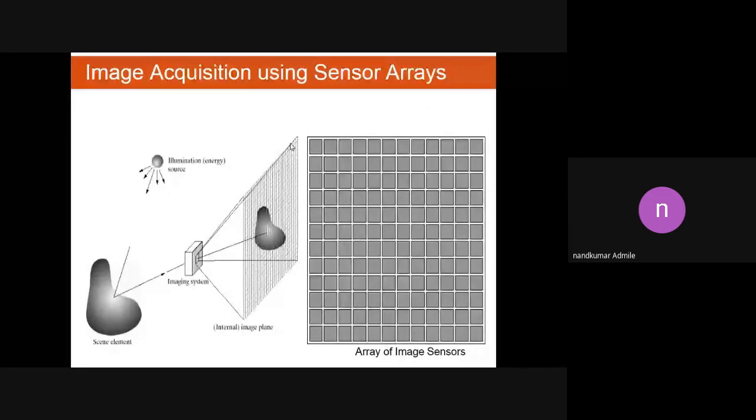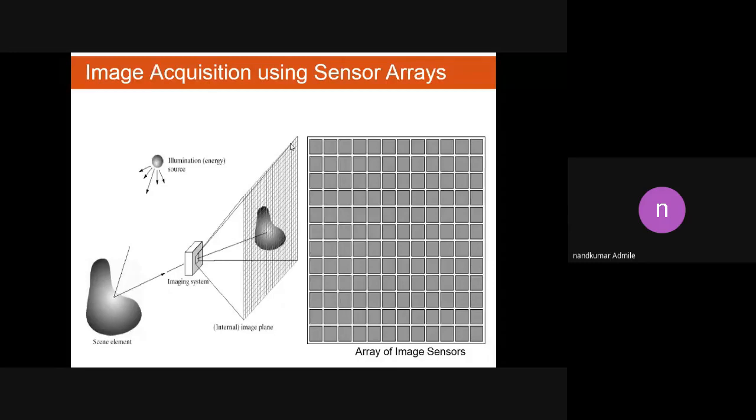Again, there is a small disadvantage of this sensor strip: sometimes it is not able to capture the whole part of the image. If we have to capture the total body image, it can miss some part of our body, so it is not able to capture 100% of the image using the sensor strip. The same goes for capturing an image using a satellite. It is also not able to capture all parts of the earth or all parts of the image that we have to capture.